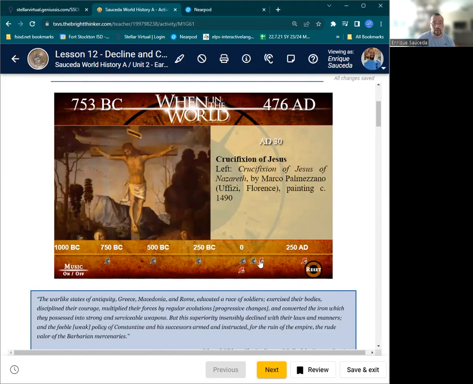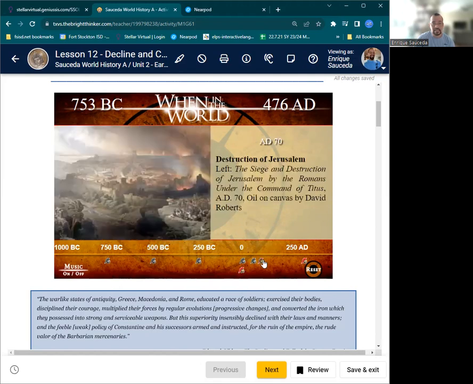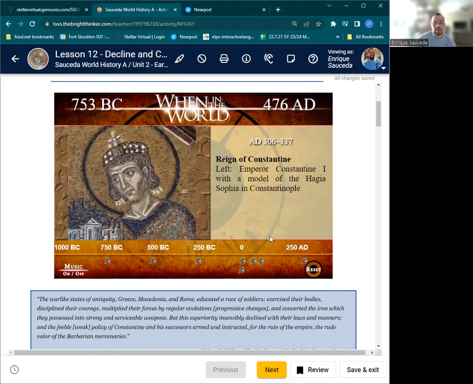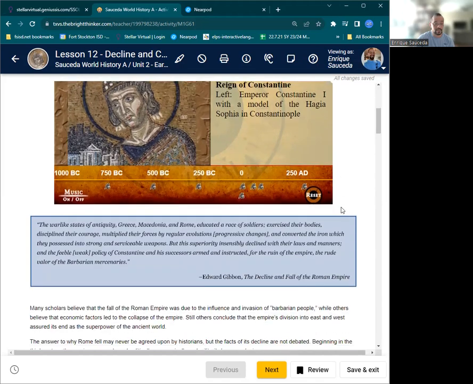Then we got the crucifixion of Christ, 30 AD. The destruction of Jerusalem in 70 AD. And then the Pax Romana, or this period of peace. And then the reign of Constantine, who makes everybody Christian and adopts Christianity.